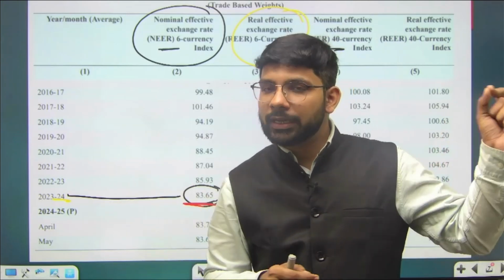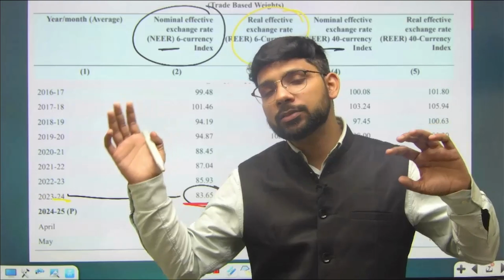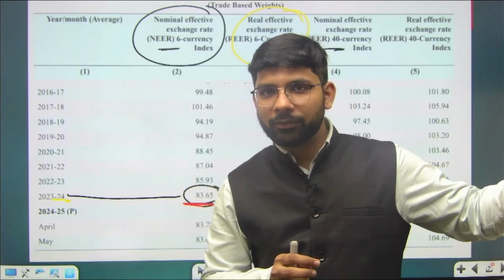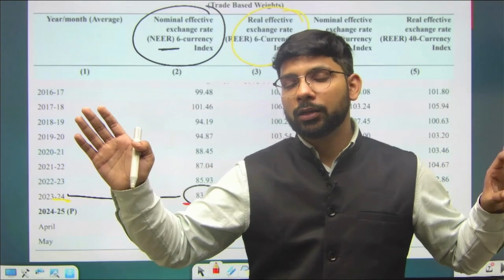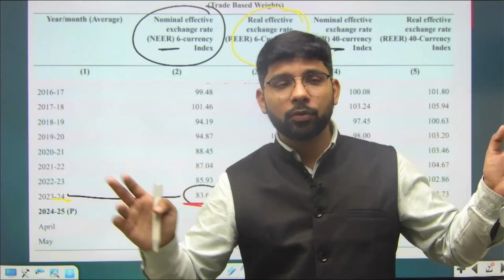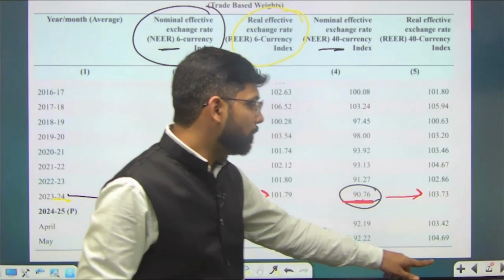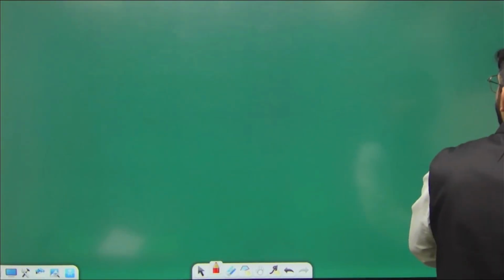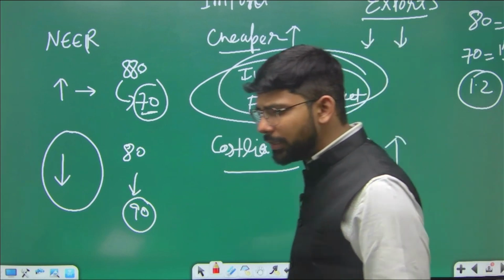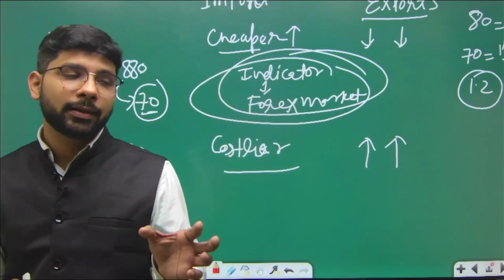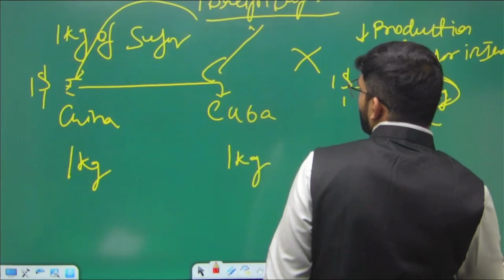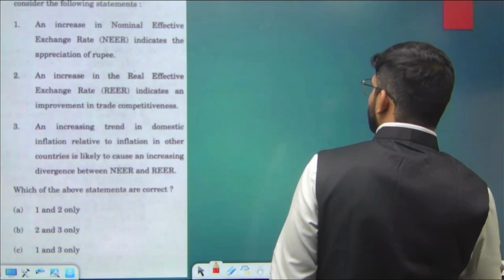अगर inflation इंडिया में increase हो रही है, बाकी countries में नहीं हो रही है, तो REER और NEER opposite direction में होंगे. Real effective exchange rate on the left side, NEER nominal effective exchange rate on the right side, opposite direction में होंगे. It's going to be apart because of this. आप देख रहे हैं जो हमने discuss किया अभी, specifically how they are going to be apart in the case of the imports and exports. So this is the concept of the NEER and REER. Now let's do the question related to the NEER and REER.